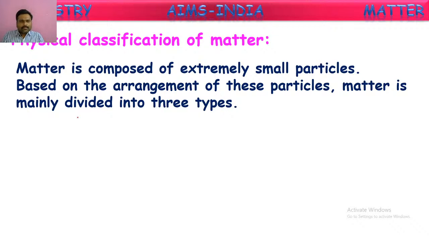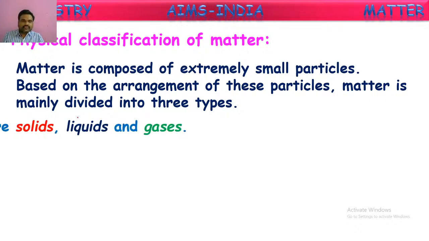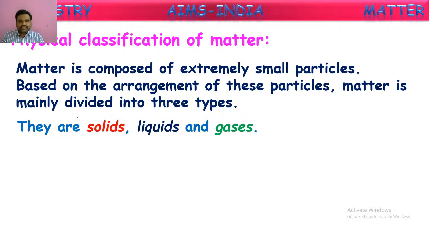So here we see physical classification. Matter is composed of extremely small particles. As we said, these particles might be either atoms or molecules. Based upon the arrangement of these particles, matter is mainly divided into three types. Of course, we have seen in the flow chart that there are 5 states. First, we are going to discuss the main 3 states of matter. They are solids, liquids, and gases.